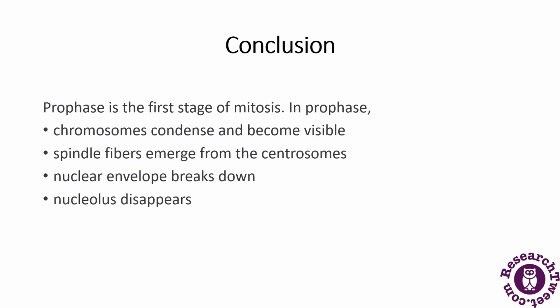Next is the conclusion. So in the last we conclude that prophase is the first stage of mitosis. In prophase, the chromosomes condense and become visible. There are spindle fibers which emerge from the centrosomes, the nuclear envelope breaks down, and the nucleolus disappears. So this is the last slide, in which we are concluding all the things which are happening in the prophase, which is the first stage of mitosis.